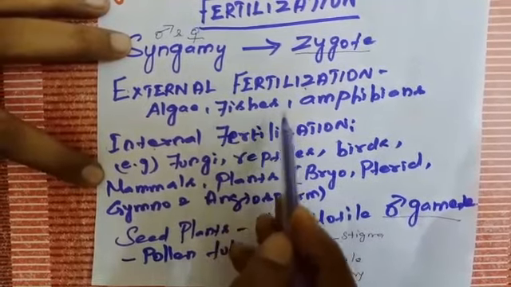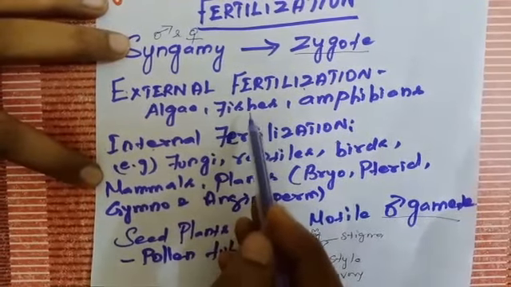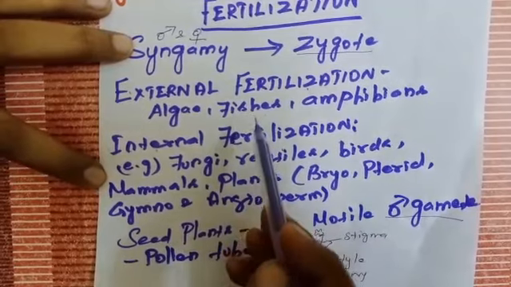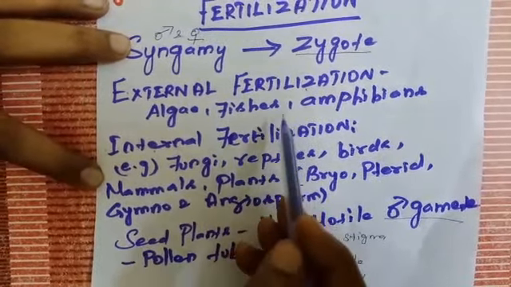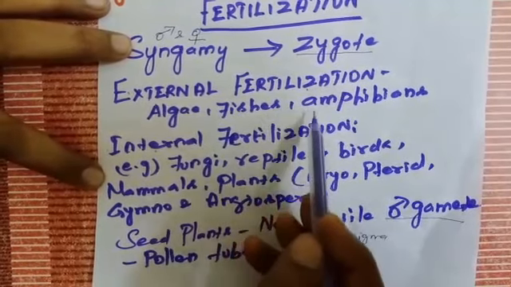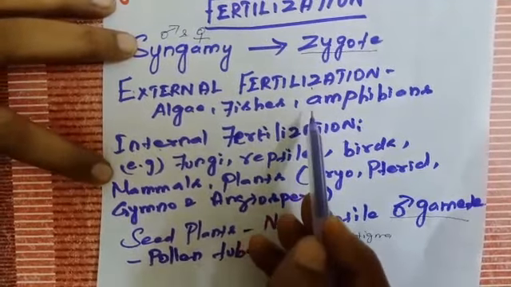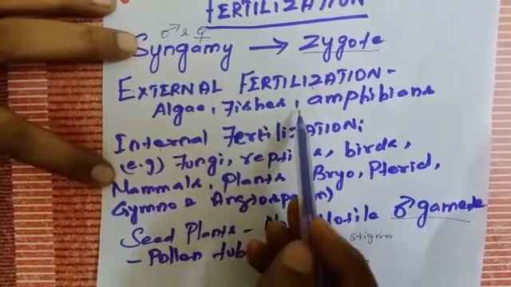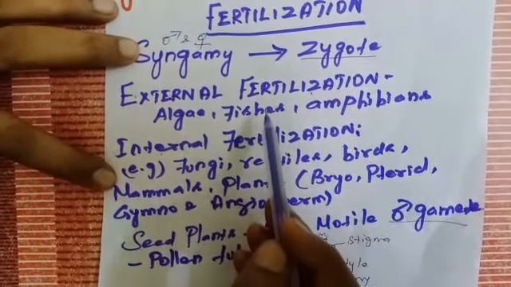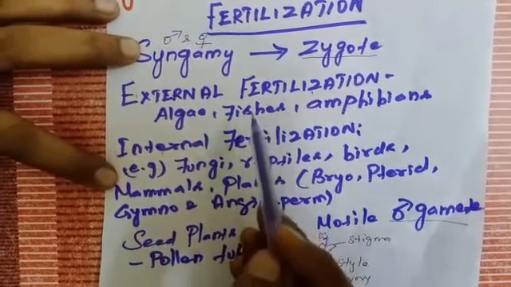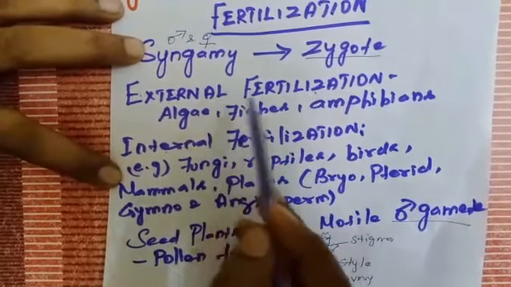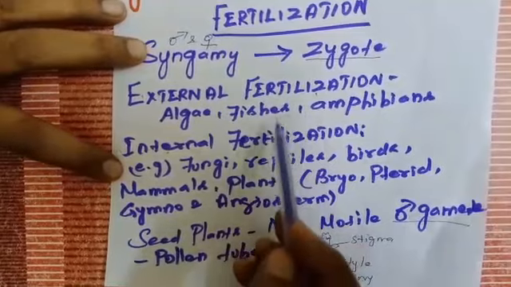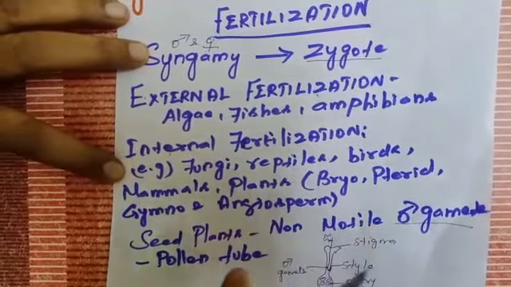Both the male and female frog lay eggs. The female frog releases eggs in water, and the male frog also releases sperms in water. Water acts as a medium. The male gamete swims and reaches the egg, and then fertilization occurs. So this type of fertilization occurs outside the body and the medium is water. So, it is called external fertilization.